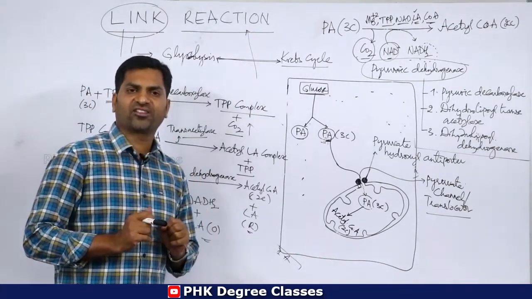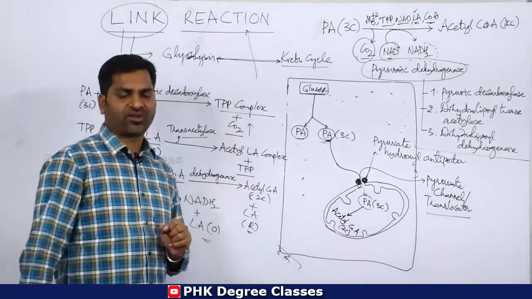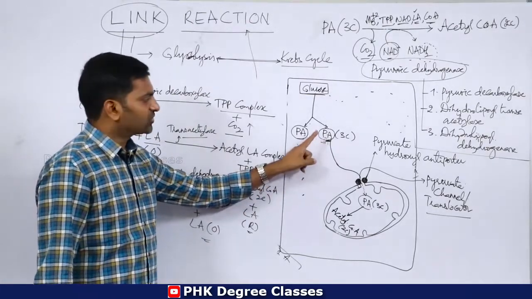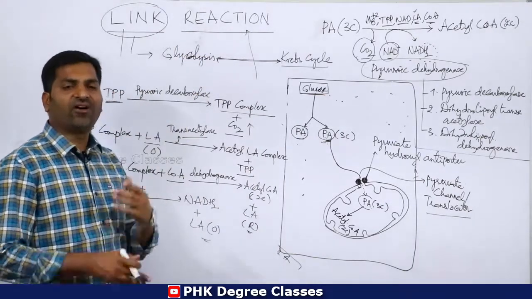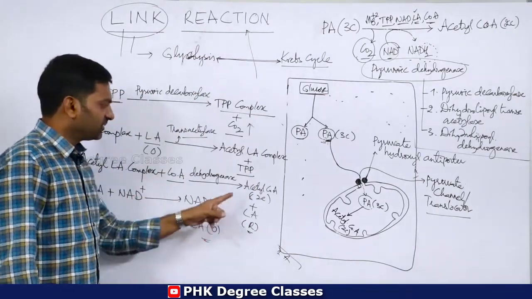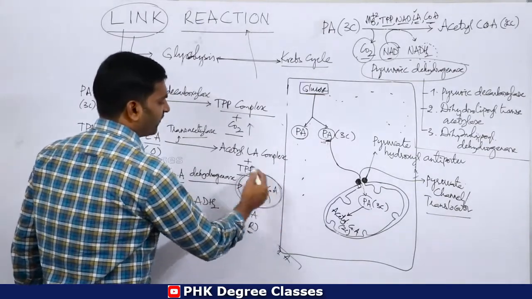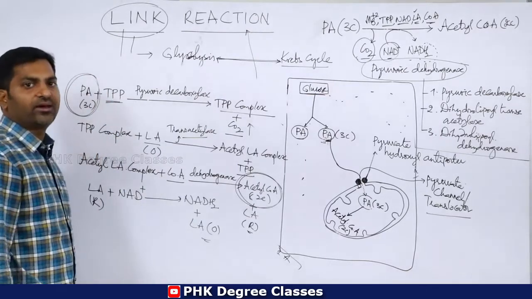Now just observe, what is the substrate of link reaction? Substrate is nothing but the compound or substance which enters into the reaction. What enters into link reaction? Pyruvic acid. So pyruvic acid is a substrate for link reaction. Then what is the outcome or end product? Acetyl-CoA. So acetyl-CoA is an end product of link reaction.